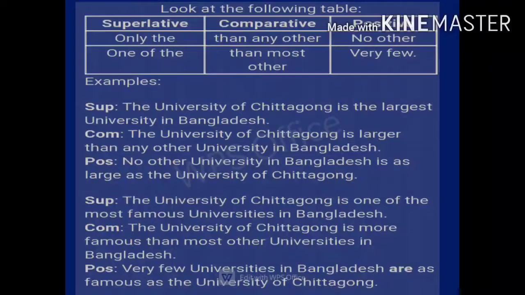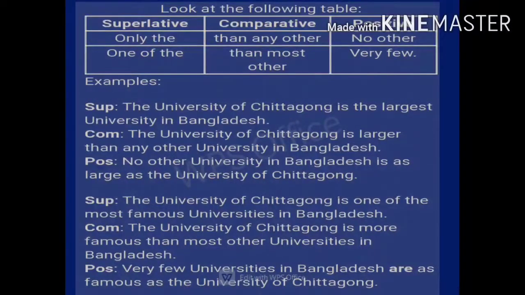Now look at the following table. Here 3 sets under each degree are given. For superlative degree, only the will be used in the sentence, and for changing the same superlative to comparative, we will use then any other, and while changing into positive, no other will come in the sentence. So this is the one set of words in the degrees.